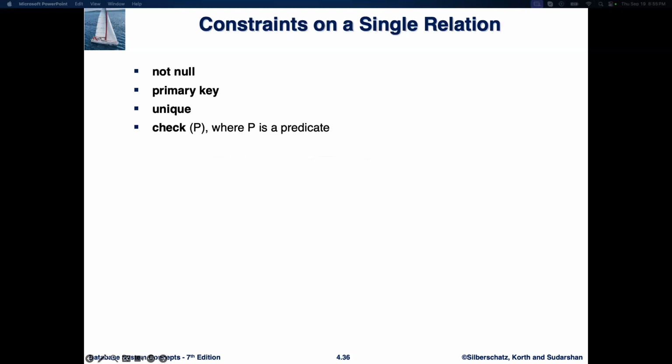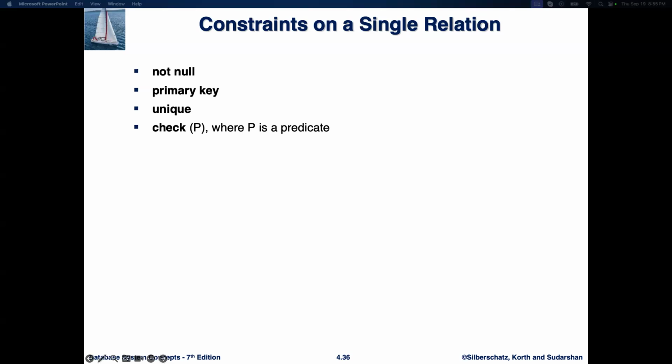So, SQL constraints that help ensure data integrity. Not null: the constraint ensures that the column cannot have a null value. For example, a customer's phone number might have a not null constraint to make sure the phone number is always provided. The primary key constraint uniquely identifies each row in a table. No two rows can have the same value for the primary key, and it cannot be null. For example, the ID column for employees would be a primary key.